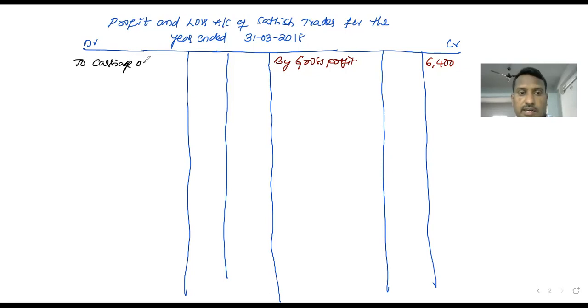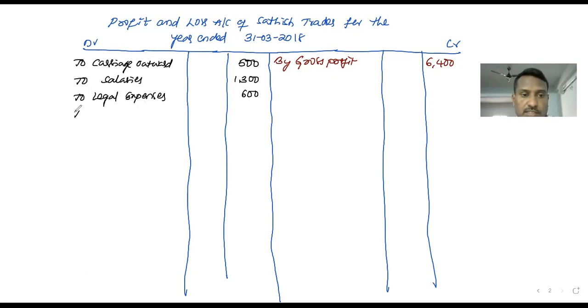Let's check. Already we marked in the trial balance what the trading account contents are, what the profit and loss account contents are, and what the balance sheet contents are. So carriage outwards is 500. Next, to salaries 1,300. Next, to legal expenses 600. This is all our profit and loss account content.